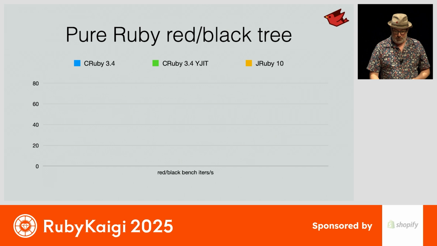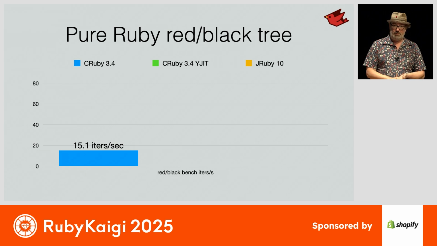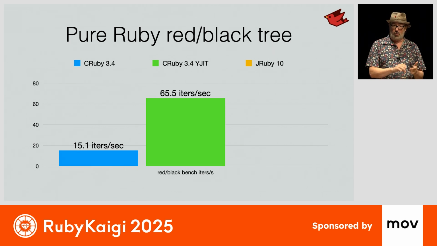So let's look at an example here. The pure Ruby red-black tree benchmark basically builds up a tree, does some traversal, does some removals, and then we benchmark how long it takes to do all of that. Ruby 3.4 is able to do about 15 iterations per second of this benchmark. Now, of course, we love YJIT, and we're very happy it's speeding up Ruby. This also does a great job of optimizing on the JRuby side.